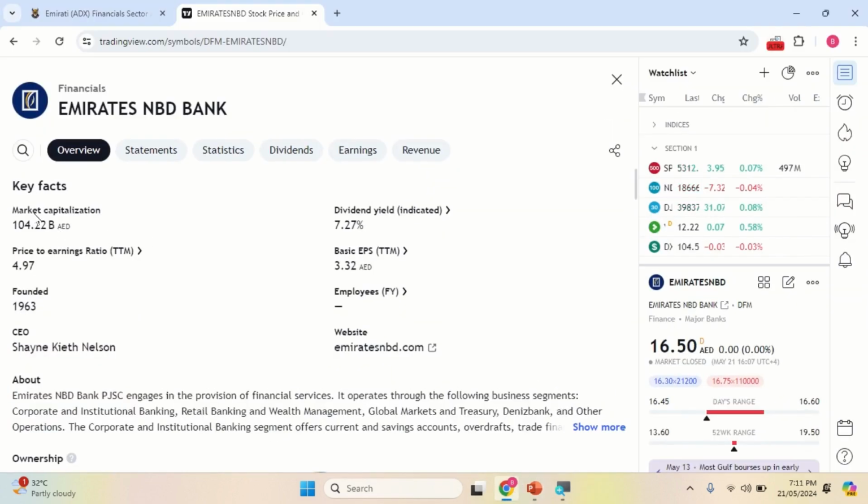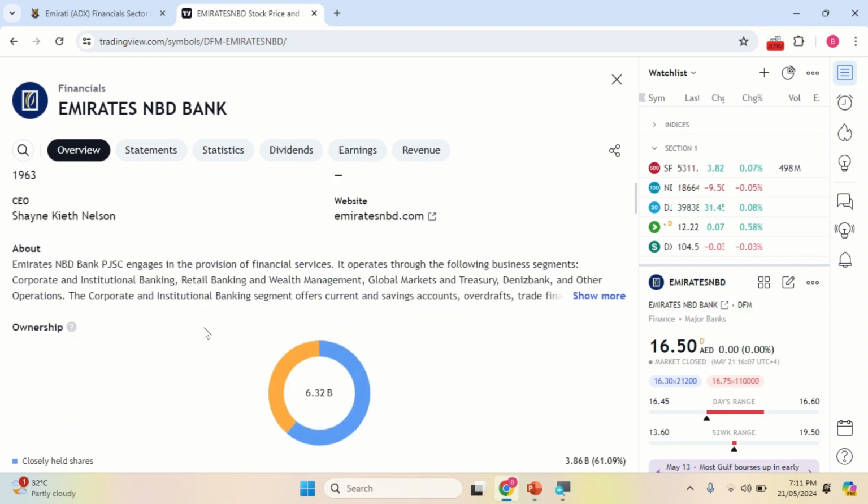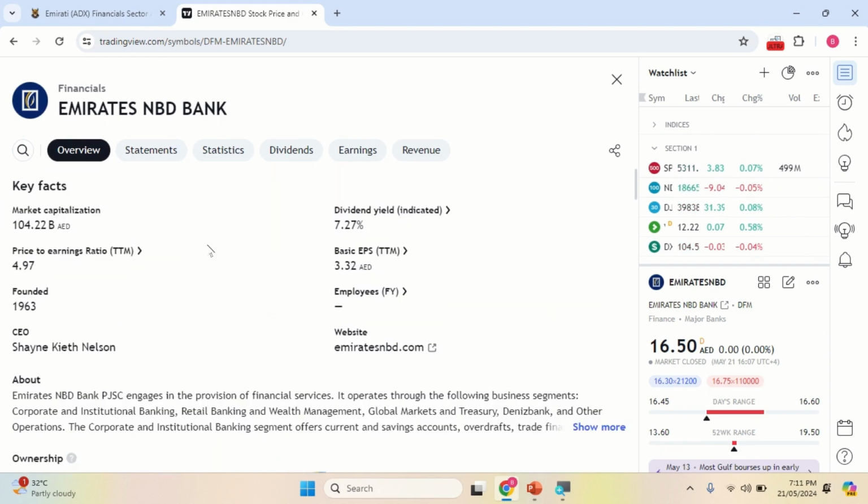This is for a large cap related company, that's Emirates NBD. This will be the TradingView, which will show you listed stocks available for India and different parts of the world. Not only for UAE, different parts of the world are available. Right now we are looking at the UAE stock market, so that's the reason I am showing this example. And from here it's available for India also.